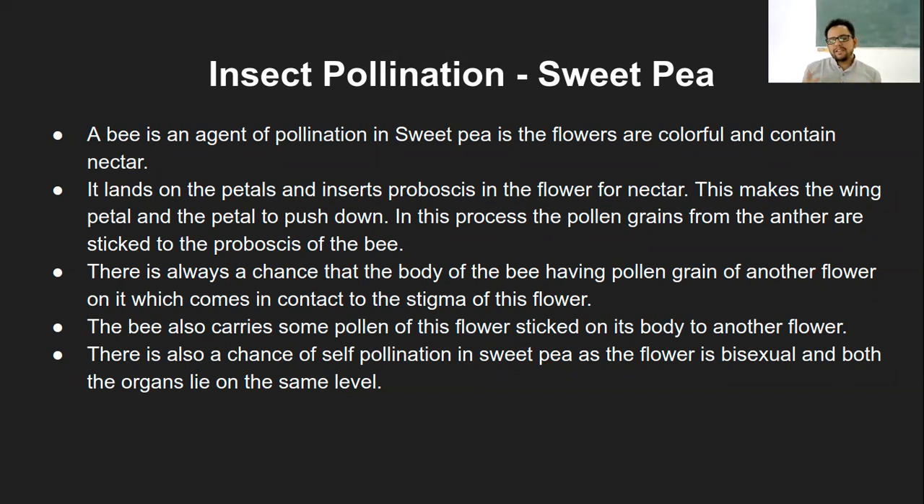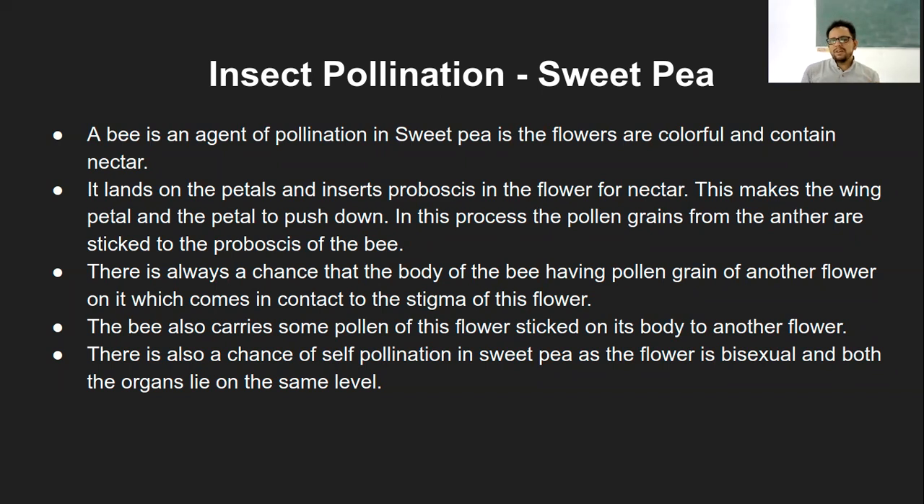And there is always a chance that the body of the bee has pollen grains of another flower on it, as it comes in contact with the stigma of many flowers. And then when this bee comes and sits on another flower of the same species, it will obviously deposit these pollen grains, and that way the pollination will happen and then fertilization will happen. So the process, I guess, is very simple.